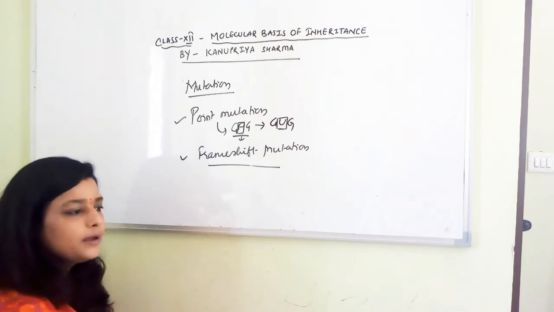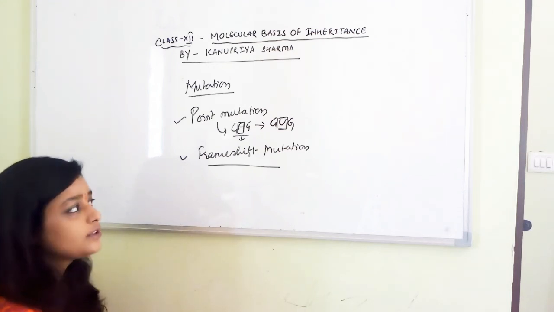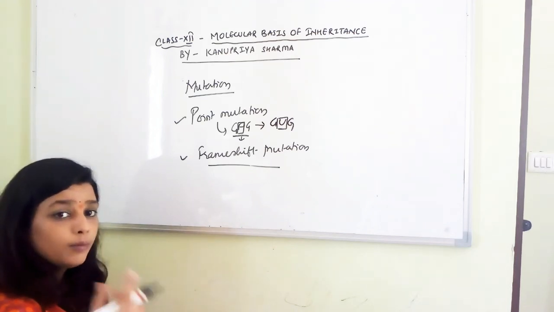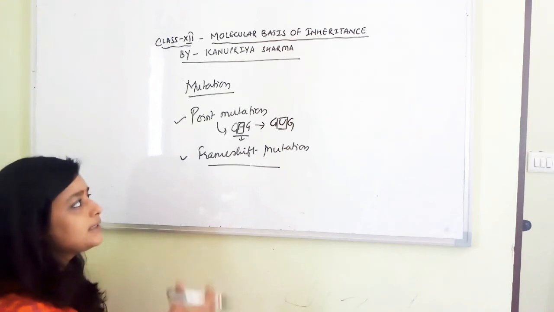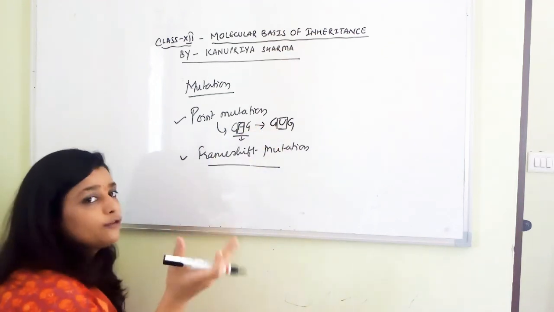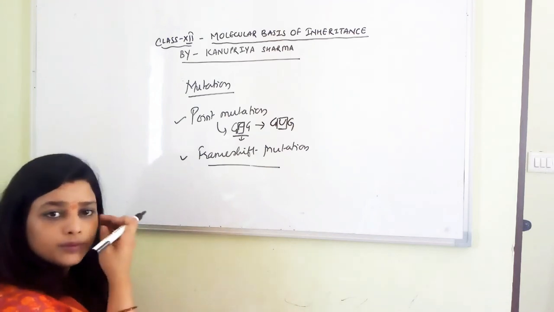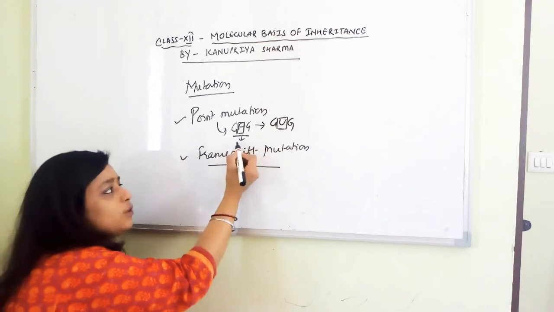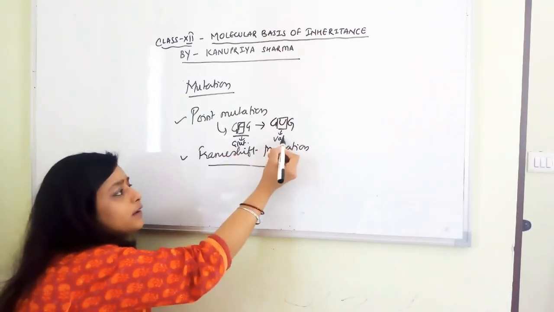Why am I saying can? Because we just now talked about the degeneracy of genetic code. That means more than one codon can code for a particular amino acid. So there are chances that GAG and GUG both could have been coding for the same amino acid. If that would have been the case, then the disease will not take place. But that's not the case. What happens is that GAG codes for glutamine and GUG codes for valine.